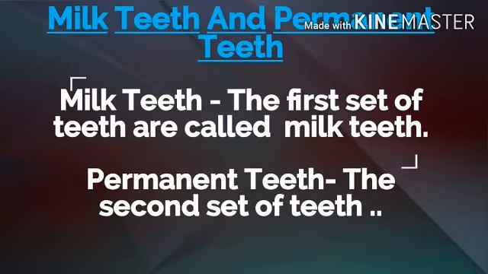We will discuss milk teeth and permanent teeth. In human beings, the teeth grow twice. The first set of teeth which grow during infancy or babyhood are called milk teeth. The second set of teeth is called permanent teeth. The permanent teeth grow in place of milk teeth.